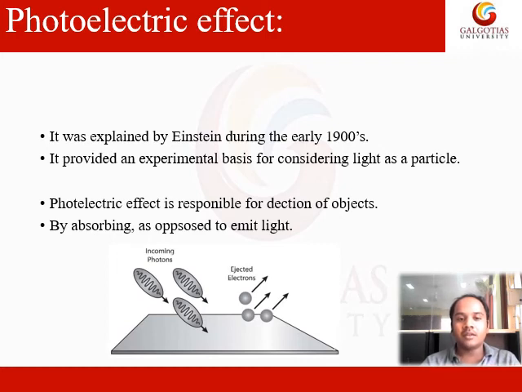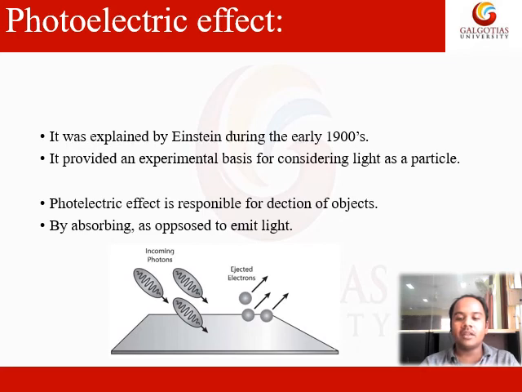It was explained by Einstein, and it provided an experimental basis for considering light as a particle. The photoelectric effect is responsible for detection of objects by absorption, as opposed to light emission. As we discussed just now, when light of some intensity hits a metal surface, some electrons will be ejected.